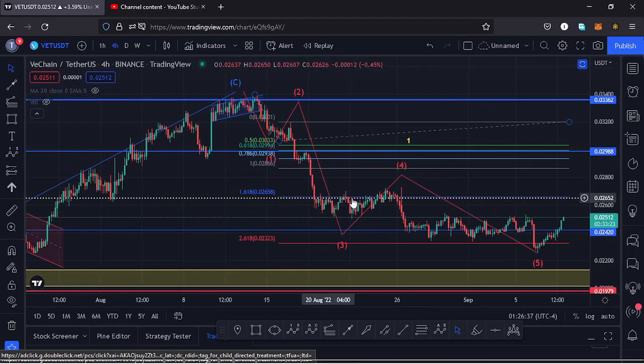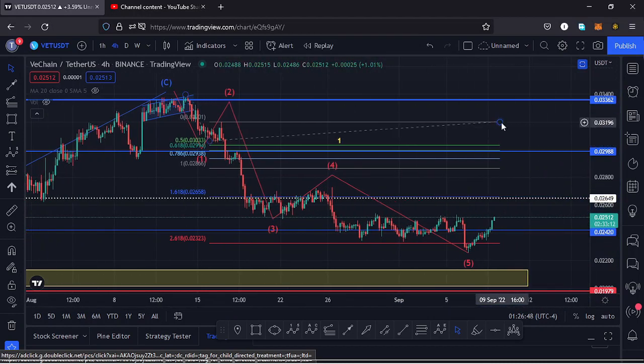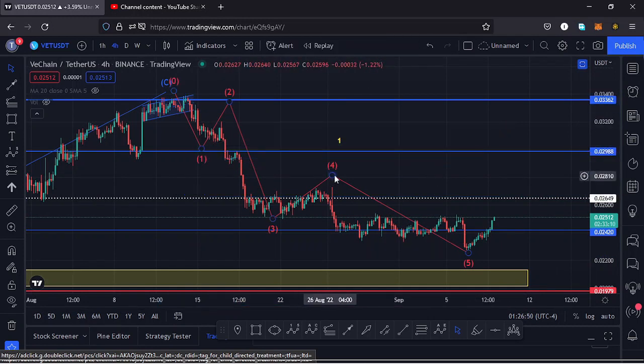And you can see Vechain has respected that. We came down into that target area, then we made our low down here at around the $0.024 mark, and we saw a very nice bounce to the upside in the formation of a fourth wave. After making the high for that fourth wave, we saw a very nice retracement to the lower side in the formation of a fifth wave, which gave us a low at around the $0.022 mark.